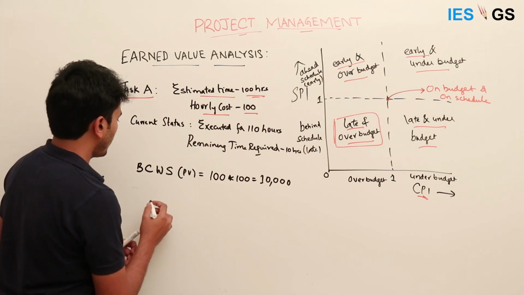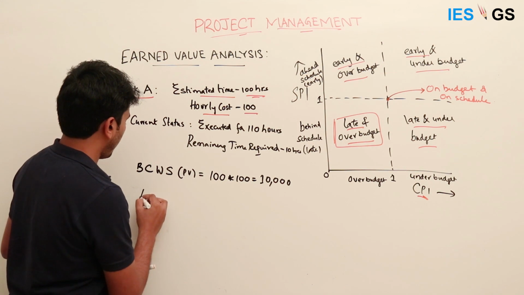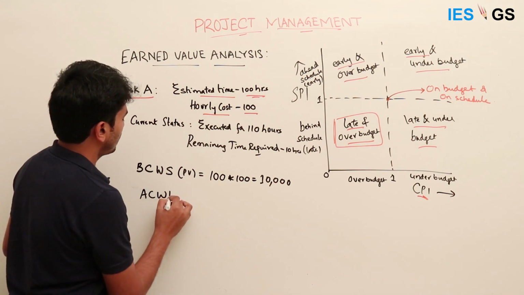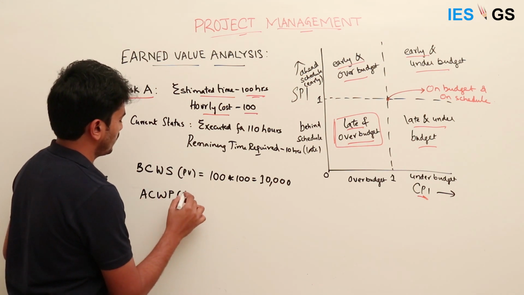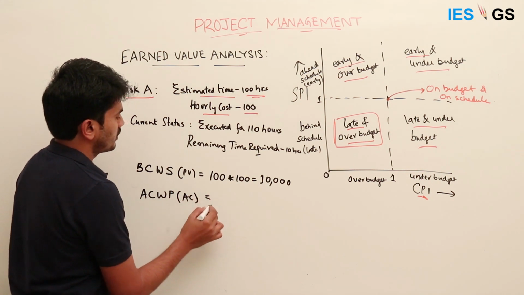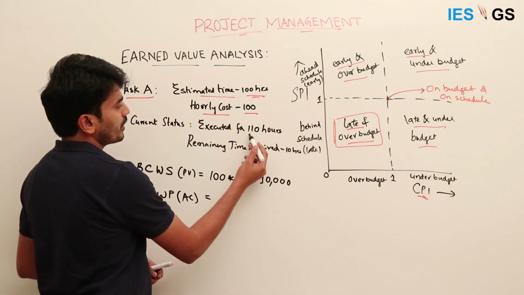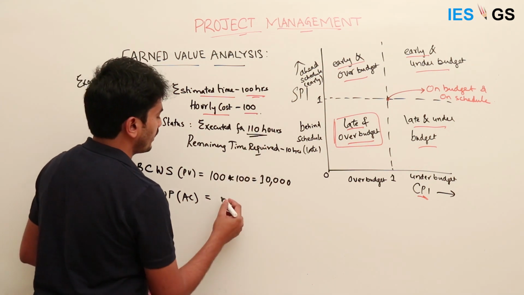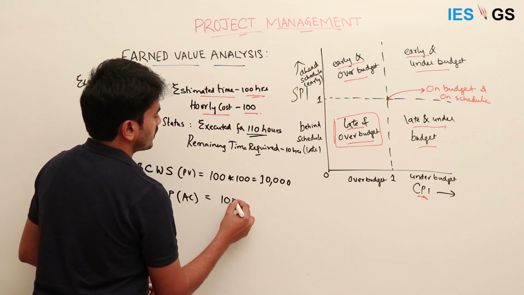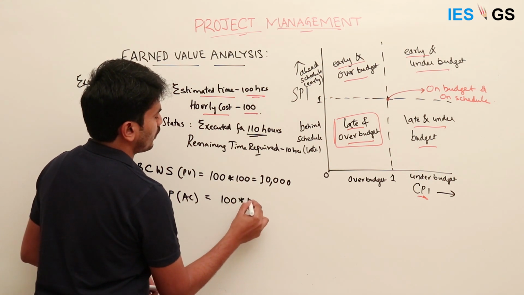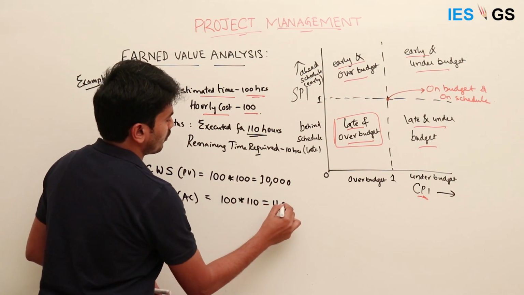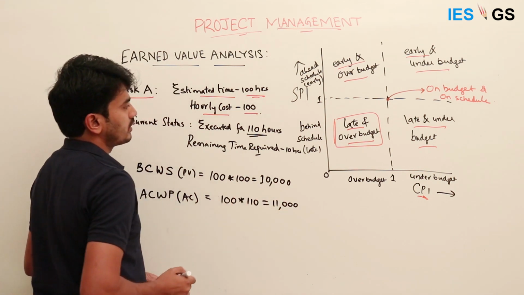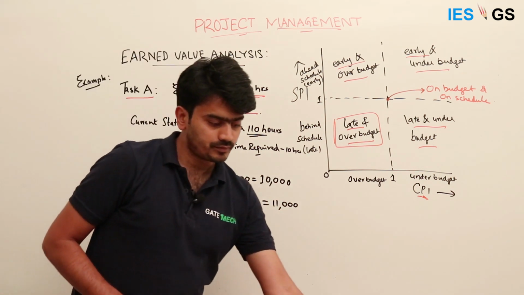Coming to the actual cost of work performed, nothing but actual cost. As of now it has been executed for 110 hours and we know the hourly cost is 100, so that is 100 into 110, that is 11,000 is the cost that we incurred.